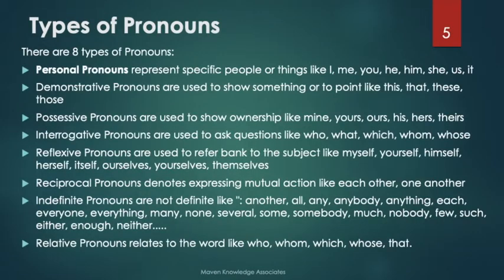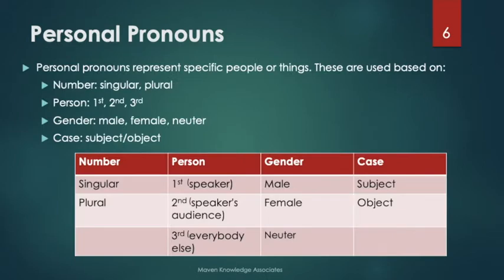There are 8 types of pronouns: personal pronouns, demonstrative, possessive, interrogative, reflexive, reciprocal, indefinite, relative. And in this video, we are going to talk about personal pronouns. So personal pronouns represent specific people or things. These are used based on 4 things.